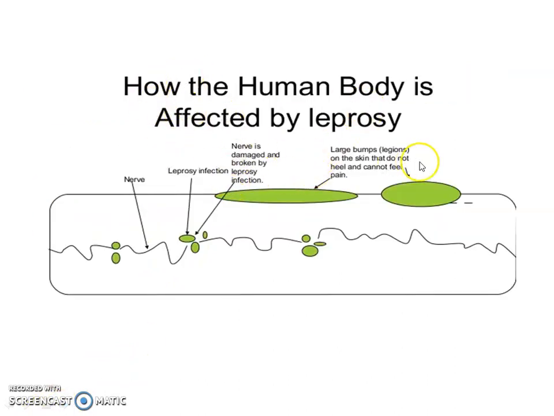How the human body is affected by leprosy. Mycobacterium leprae enters the body, then attaches to nerves, and then leprosy infection occurs. After that, the leprae damage the nerve cells, and then the patch becomes bigger, forming larger bumps called lesions on the skin that do not heal and cannot feel pain.